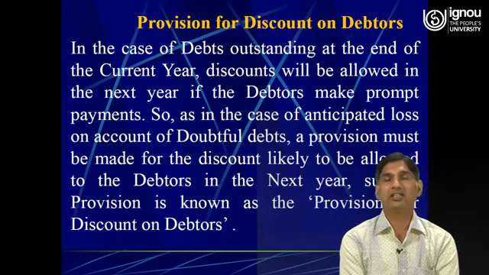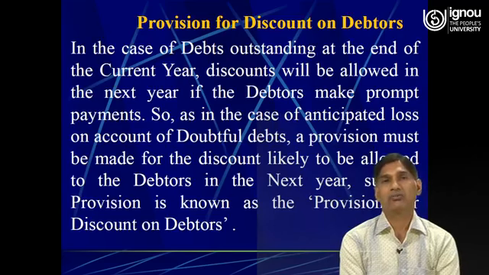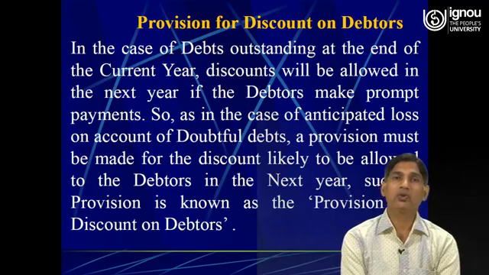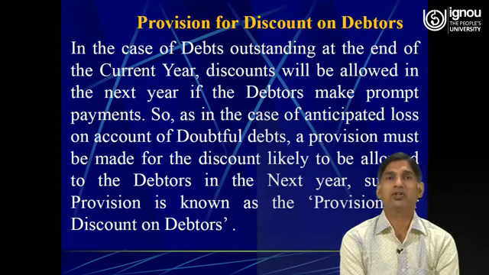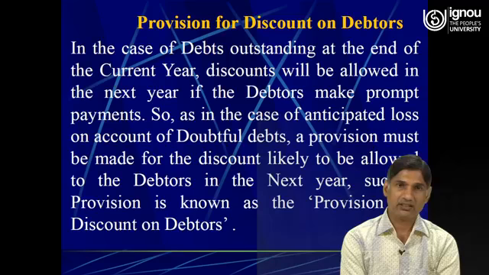This cash discount is an expense for the business, and being an expense, it has to be debited from the profit and loss account. As in the case of anticipated loss on account of doubtful debts, a provision must be made for the discount likely to be allowed to the debtors in the next year. Such a provision is known as provision for discount on debtors.